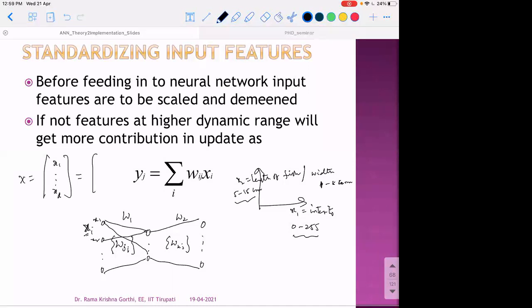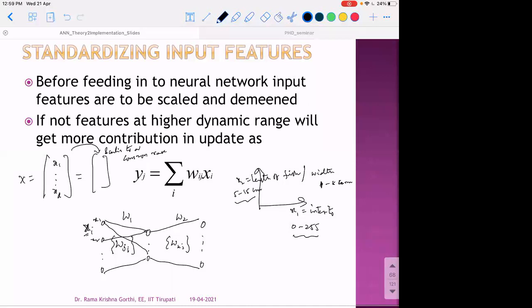So they are all normalized and brought to the same range. How should we normalize them? One simpler procedure is we can find out the minimum and maximum, and then divide by the maximum minus minimum, and subtract the minimum from each of the features. So that's one simple normalization, scaling to a common range.